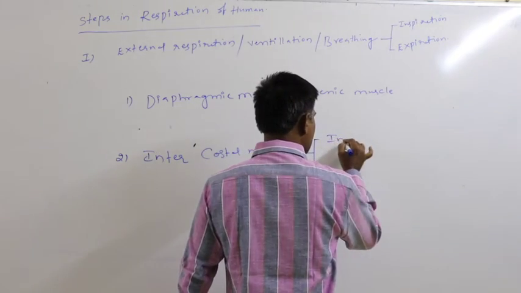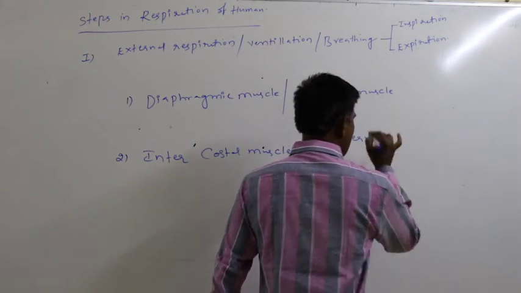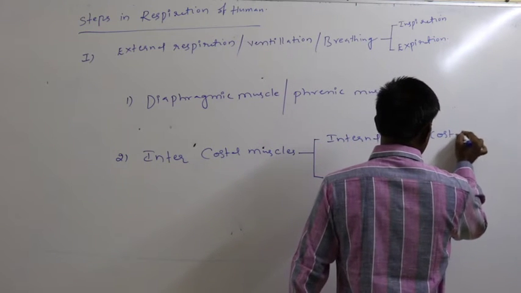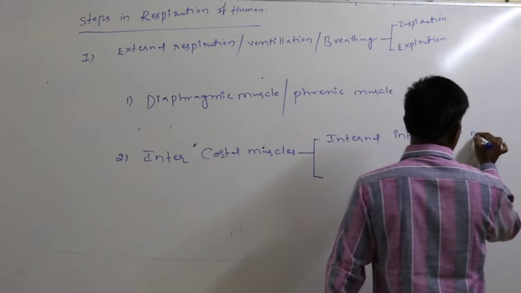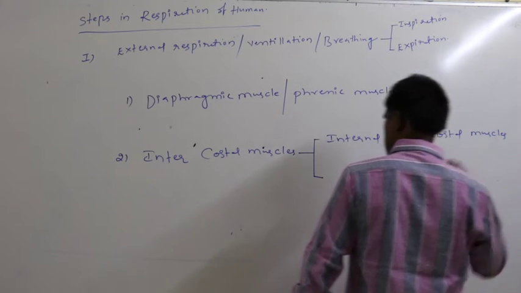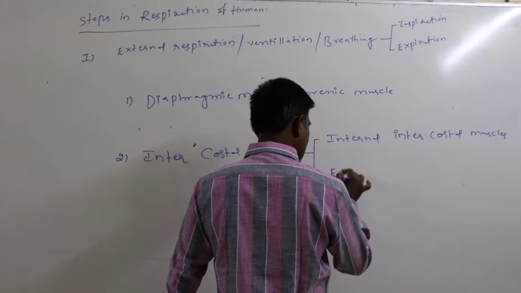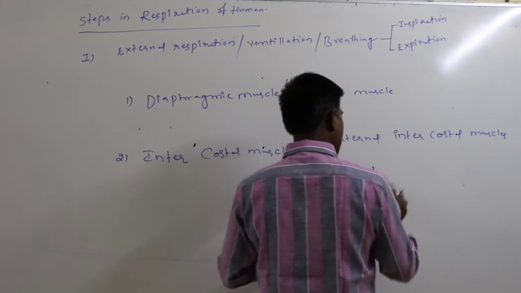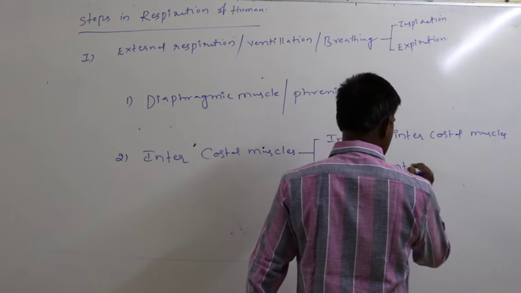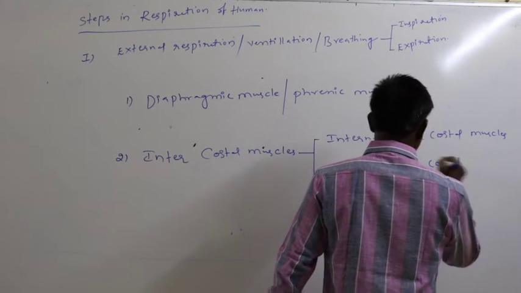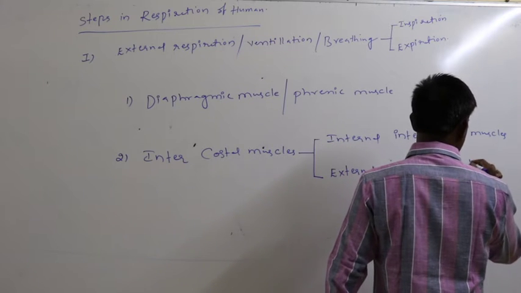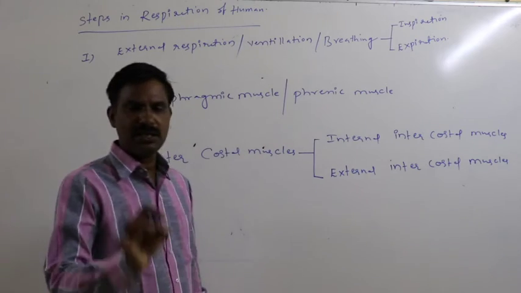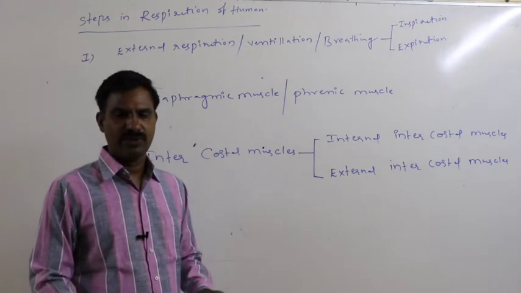One is the internal intercostal muscles. The second is the external intercostal muscles.